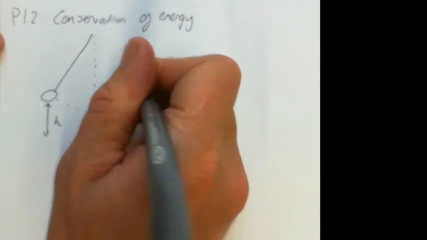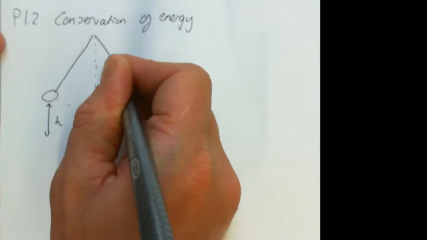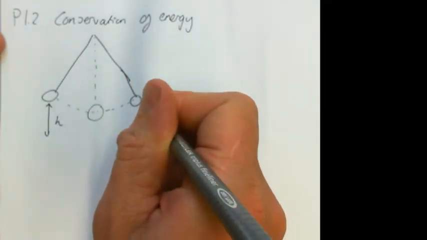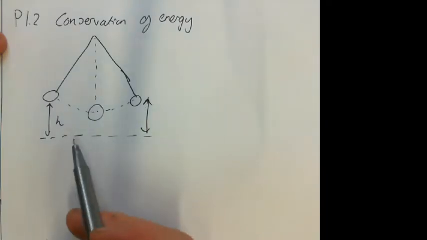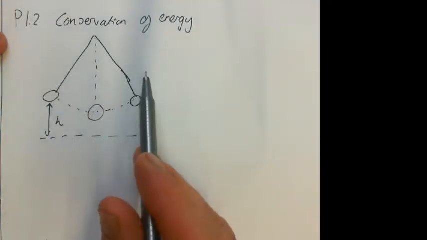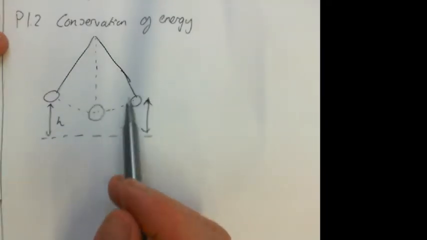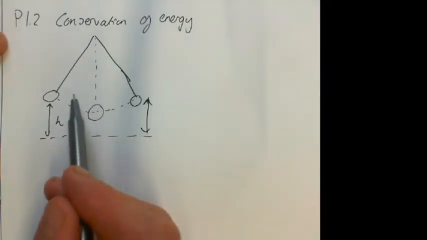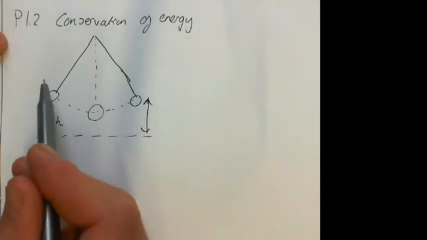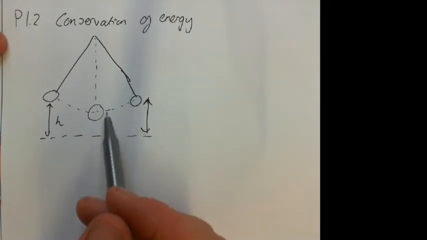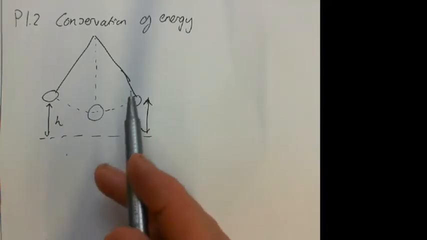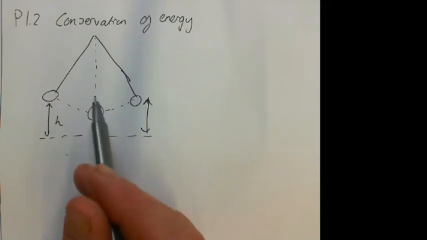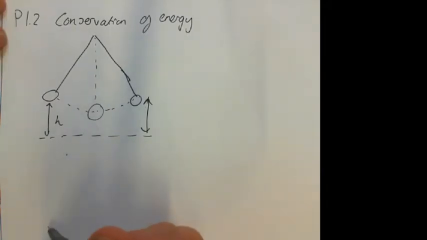But the thing is, the ball can never go higher on the swing than what it started, and in fact it will almost certainly not go as high, and that's because it will lose energy to friction. So some of it will get turned into heat instead of get turned into movement.